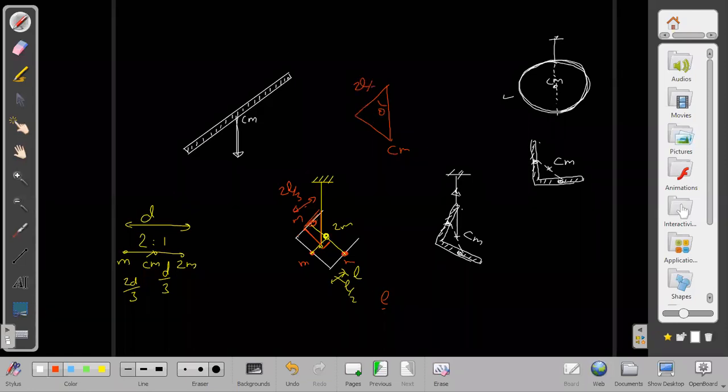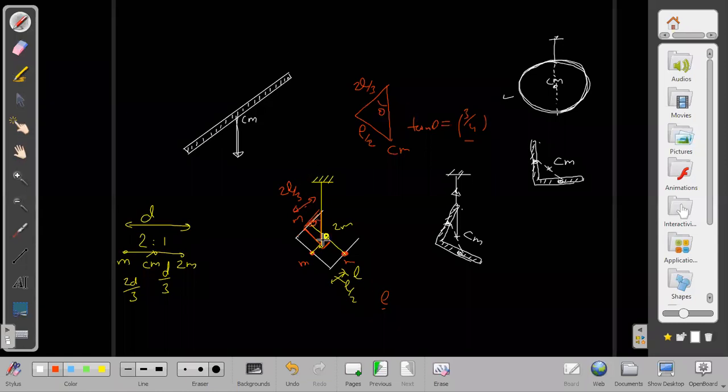This was 2L by 3. This was L by 2. So tan theta is equal to 1 by 2 upon 2 by 3, which is 3 by 4. So what angle is it making here? Approximately 37 degrees with the vertical.